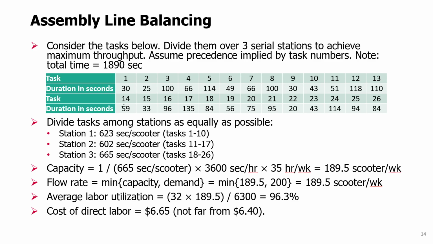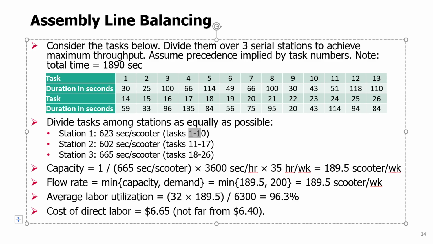Certain number by the first worker, then certain number by the second worker, and certain number by a third worker. If we do tasks 1 to 10 by a first worker, 11 to 17 by the second, and the remaining tasks by the third, we, I think, get the best possible balance, which will give us 623 seconds, 602 seconds, and 665. Notice this is all roughly between 10 and 11 minutes, slightly more than 11 minutes here, right?